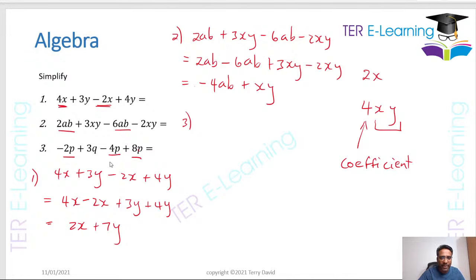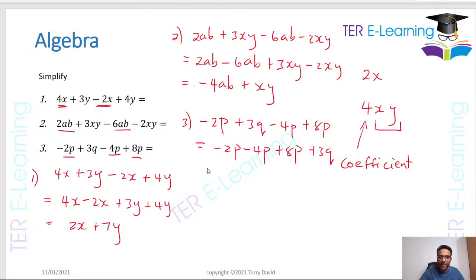Right, so in this one here, we have 3 terms in P, and only 1 term in Q. So this is going to be minus 2P plus 3Q minus 4P plus 8P. So we bring all the P terms together. So this is minus 2P minus 4P plus 8P plus 3Q. So we have 3 terms in P this time.